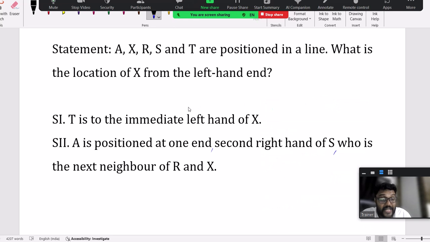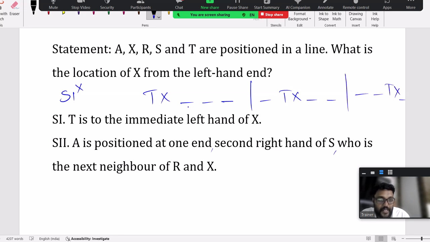Yes, both statements put together is sufficient, because T is immediate left hand of X. But don't say that one alone is sufficient. One alone is not possible, because T is immediate left hand of X, but still I can go to this slot. Observe how many slots there are: 1, 2, 3, 4, 5. I can go like this, I can go like this. Using one alone, I still cannot decide the position of X.